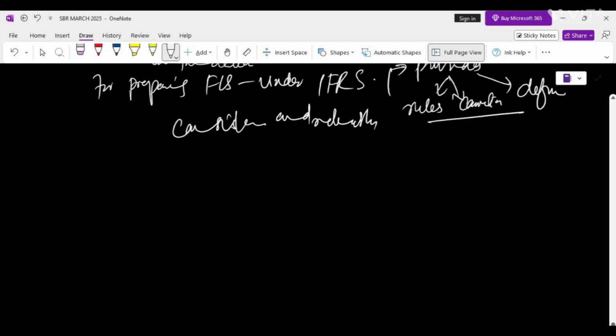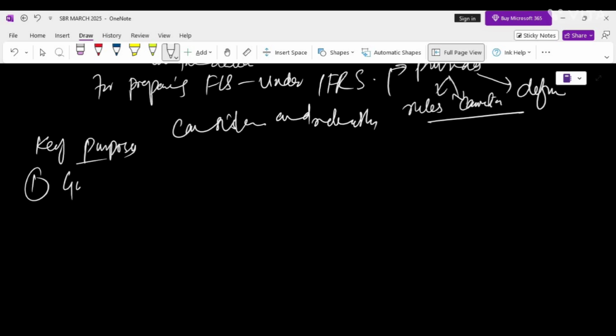Now what are the key purposes? Let me write them here, because you have to write these in your exam. The key purposes of the International Accounting Standards Board framework. The first one is to guide standard development. It means ensuring that the IFRS standards are built on a consistent conceptual framework, right?